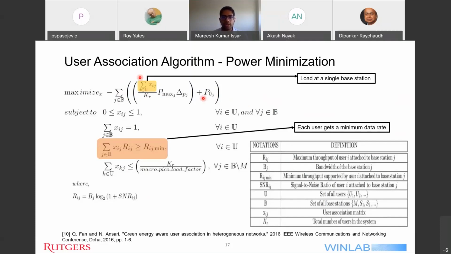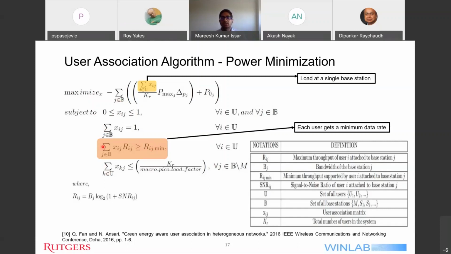So using that and summing over all the base stations in the system, I'll get the total power of the system, and I'll then minimize it subject to some constraints. Here, the first, second, and fourth constraints are similar to the previous equations regarding load balancing. The only new constraint for this power minimization problem is a minimum data rate constraint. Here, Rij min is the minimum throughput supported by user i attached to base station j.